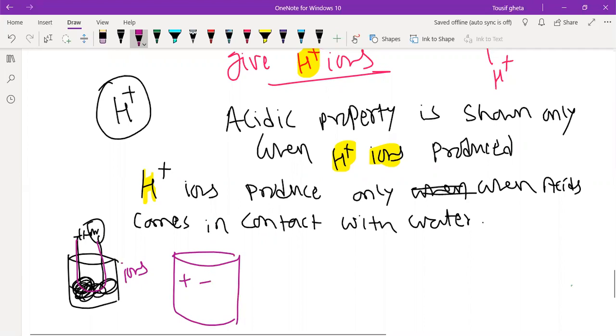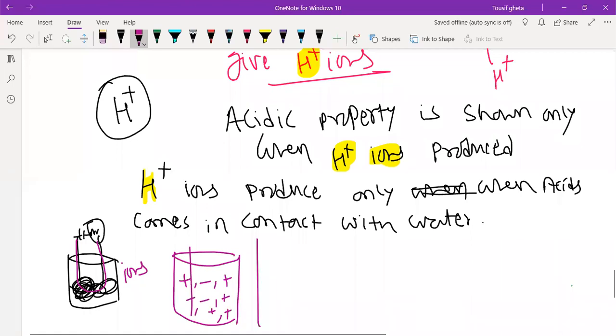The current will flow in the solution when positive ions and negative ions are present. I will come back to that point.